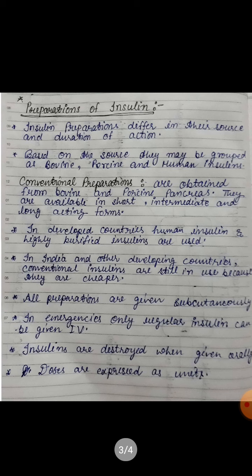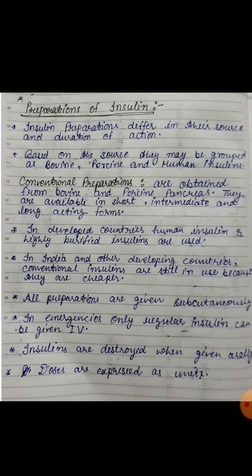Now come to the preparation of insulin. Insulin preparations differ in source and duration of action. Based on the source, they may be grouped as bovine, porcine, and human insulin. The conventional preparations of insulin are obtained from bovine and porcine pancreas. They are available in short, intermediate, and long acting forms.